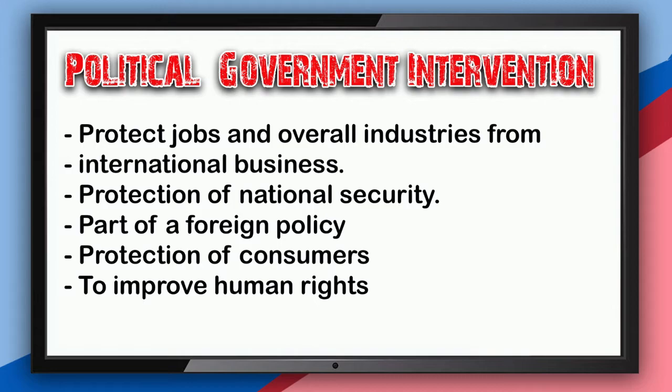Governments also use trade policies to improve human rights in other countries. Countries that employ strict human rights laws can be rewarded with most favored nation status. This designation means that the country is able to export goods with very low tariffs and other beneficial terms.